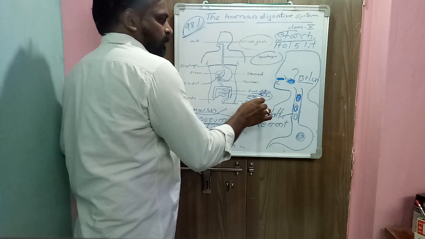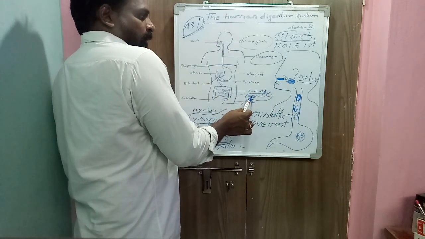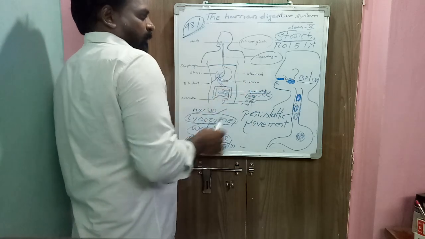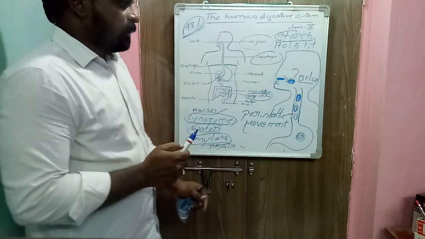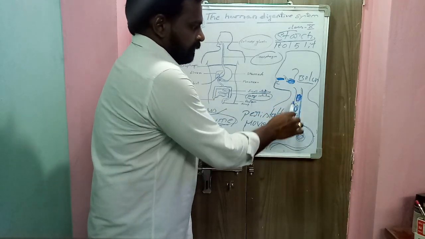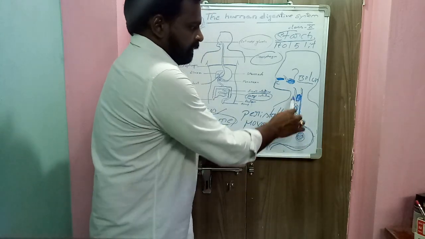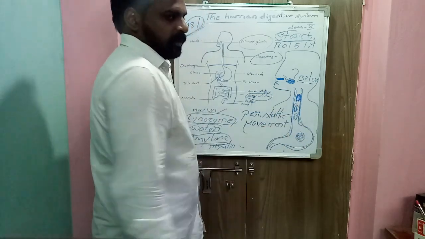What is the role of the large intestine we will discuss later, but digestion starts in the mouth and ends in the small intestine. Okay, next class we will discuss what process takes place in the stomach region and what types of food materials are digested there. Thank you.